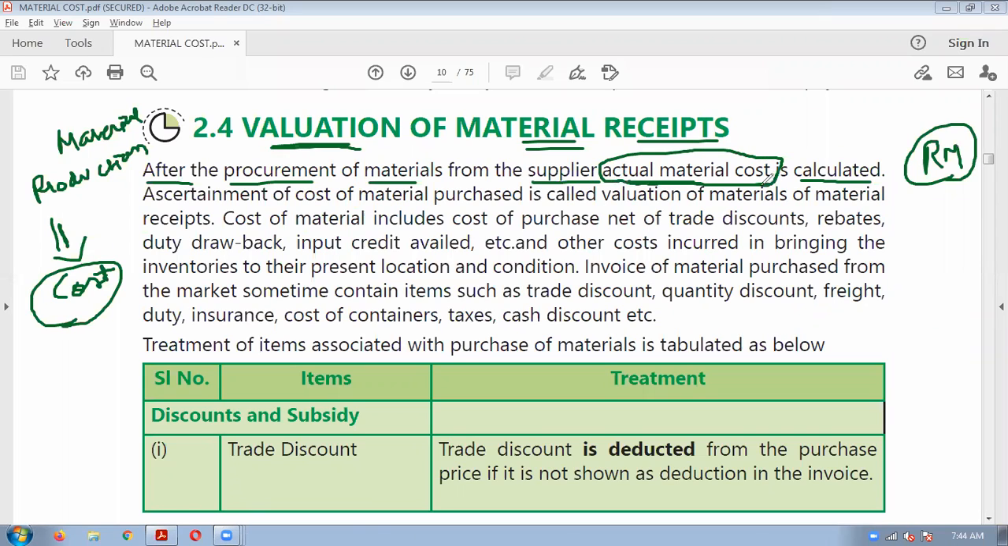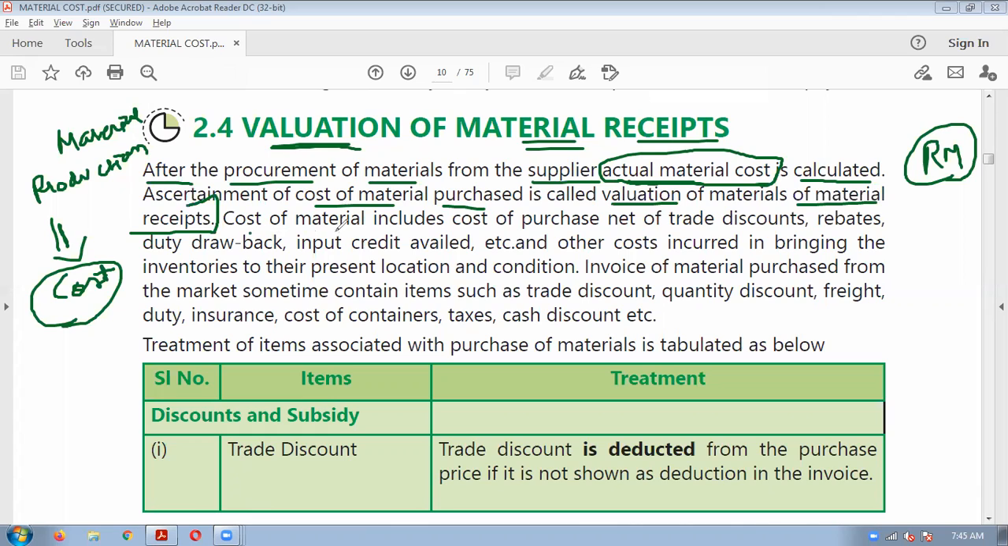Because we know that material cost forms a significant part of your final product cost. So ascertainment of the cost of material purchase is called valuation of material receipts. So what all cost is included in valuing the material cost, that we will understand today. Very important and interesting also.